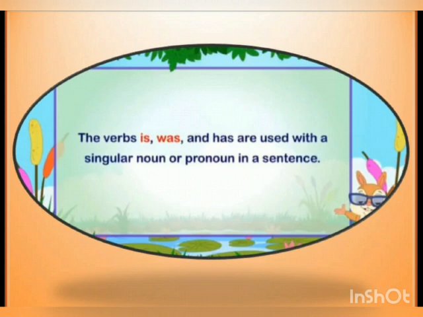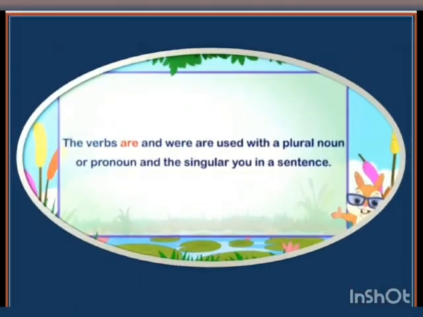It is used when we talk about one person, place, thing or animal. The verbs are and were are used with a plural noun or pronoun and the singular you in a sentence. It means we use are when we speak about more than one person, animal or thing. When we are talking about more than one person, animal or thing, we use the verb are.